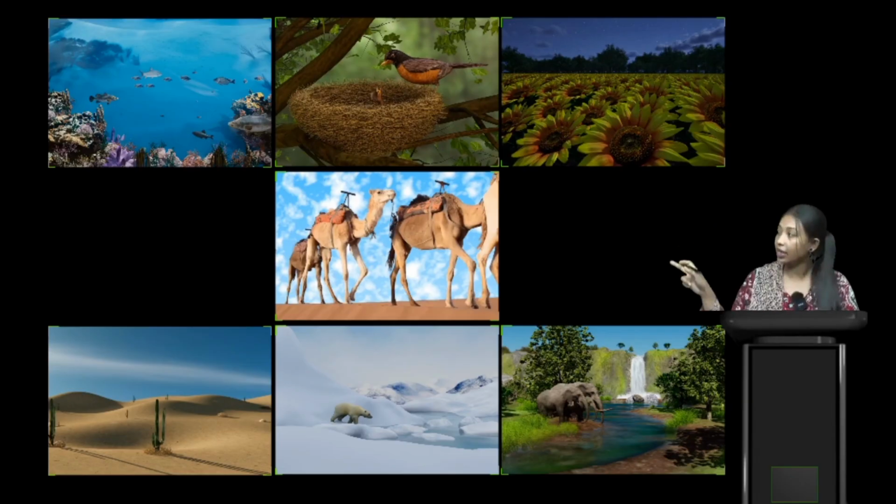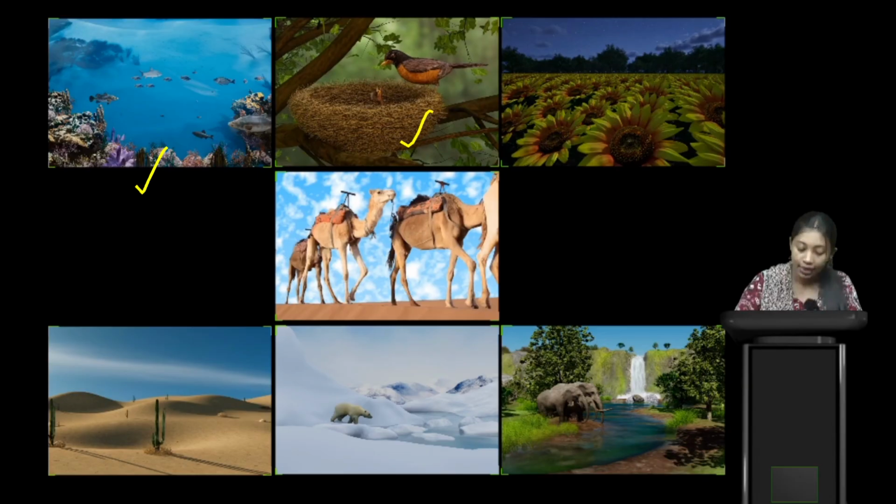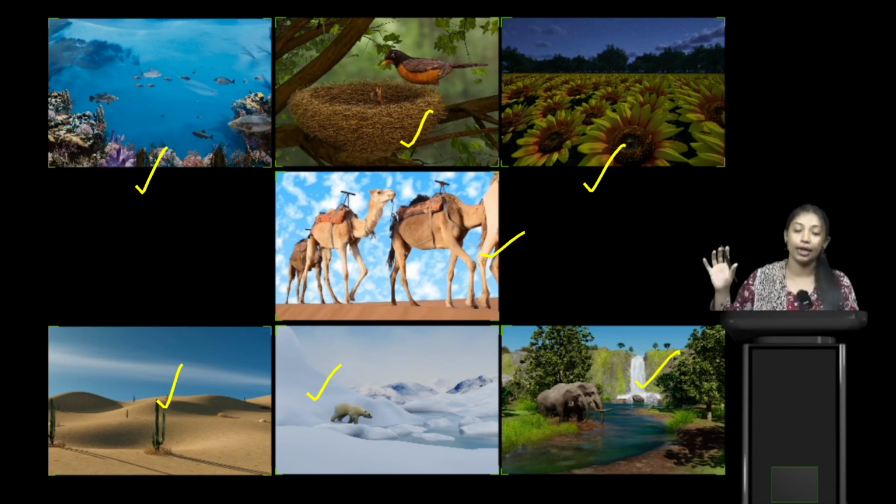Okay, before that, we know that everything we are watching right now in our slide: first the ocean, second the bird in the nest, third the rotation of the sunflower, fourth the adaptation of the camel in the desert, fifth the adaptation of the cactus plant in the desert, sixth the adaptation of the polar bear in the poles, and seventh the habitation of the elephant in the jungle.